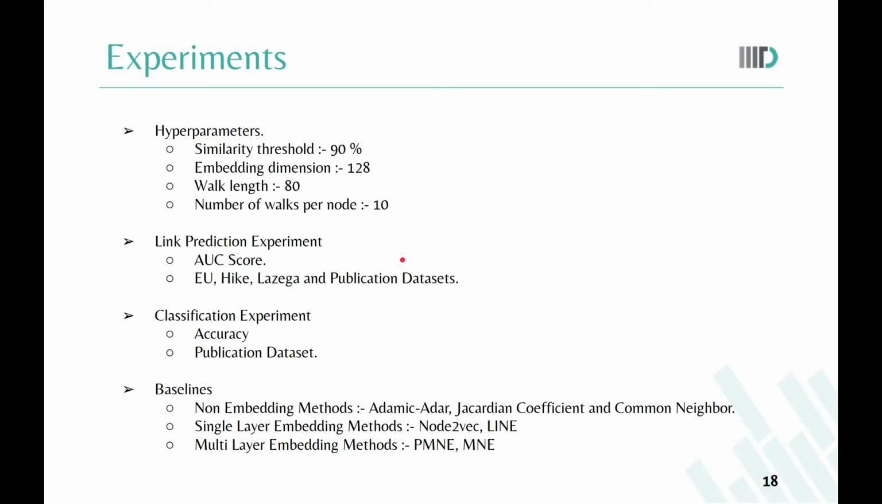The similarity threshold tau was set to be 0.9. Embedding dimension was set to be 128. And from each node we performed 10 random walks, each of length 80. We performed two types of experiments. First one was link prediction experiment.